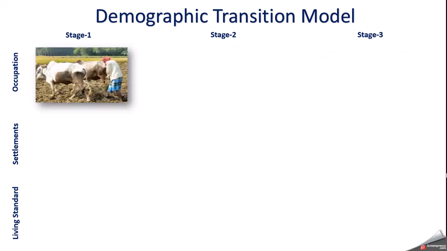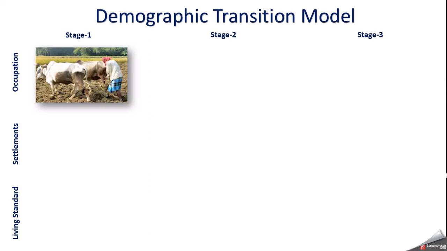Now with the help of some pictures and images, try to create some idea of the identification of countries which are in the first stage, second stage and third stage. Let's see. First, we will talk about occupation. You see, in stage 1, occupation is primary. Most of the people are doing farming or keeping animals.